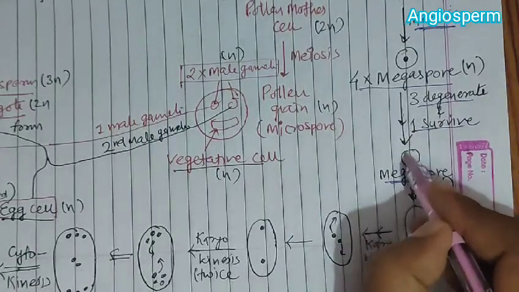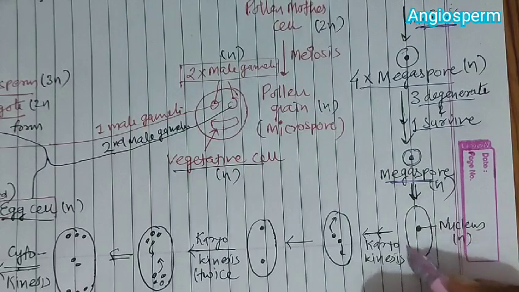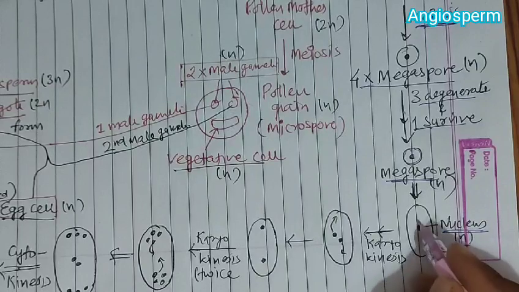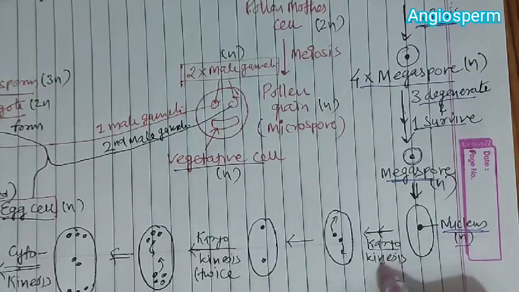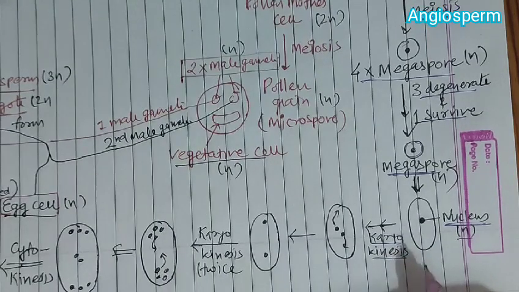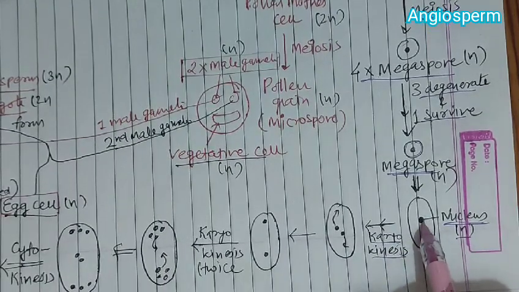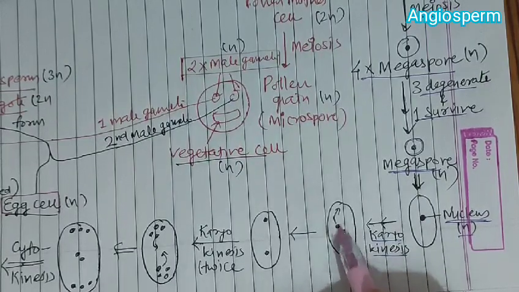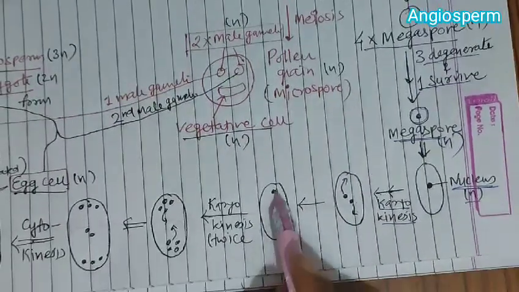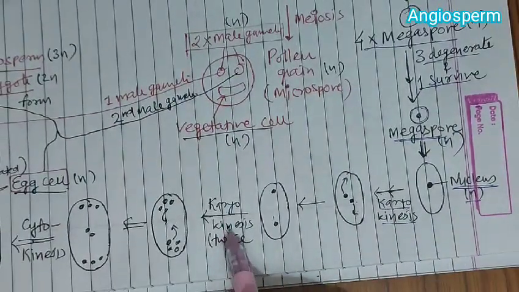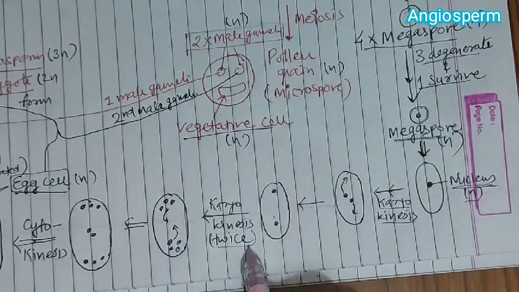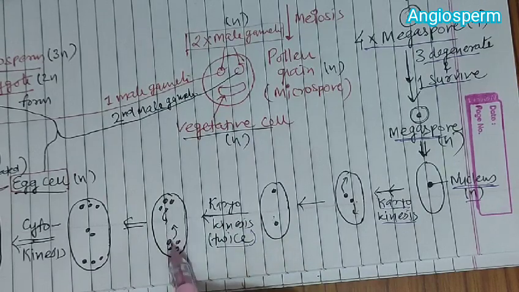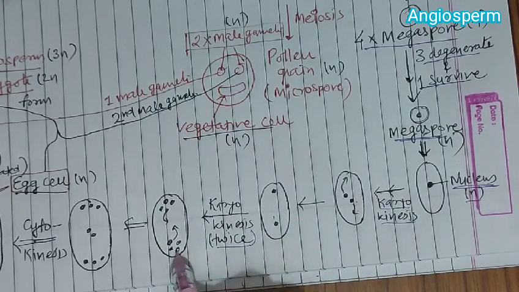Now when we see this 1 megaspore, it grows in the cytoplasm and elongates, and this megaspore has one nucleus which is haploid. Now in the megaspore cell, first karyokinesis occurs. Cytokinesis does not occur, only karyokinesis, nuclear division. So this one nucleus divides into 2. These 2 nuclei reach the opposite poles. After reaching the opposite poles, they undergo karyokinesis twice. So these 2 nuclei become 4 and 4 become 8. So 8 nuclei are there, 4 at this end and 4 at this end.